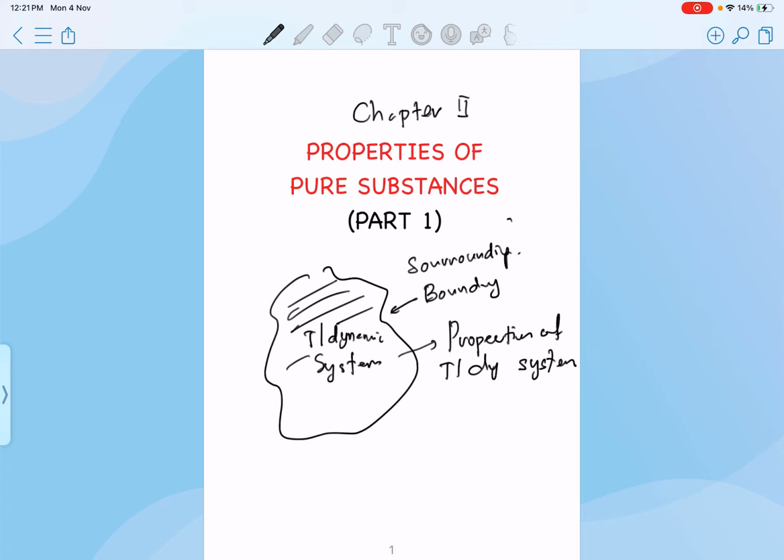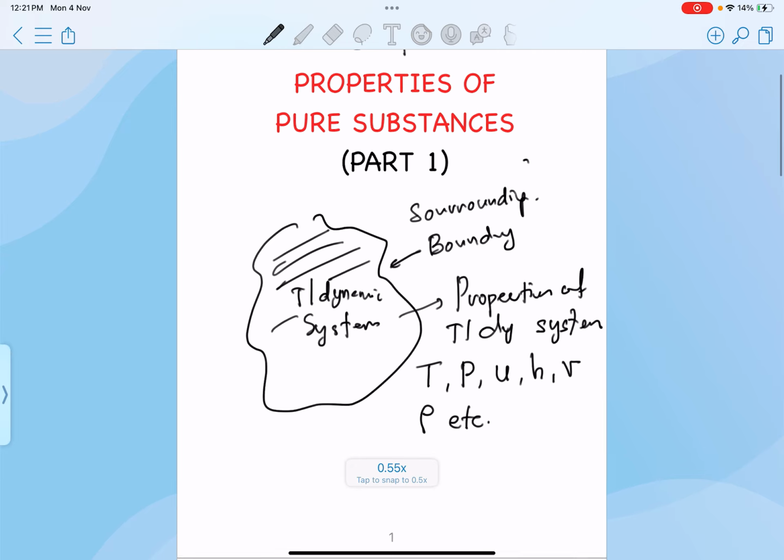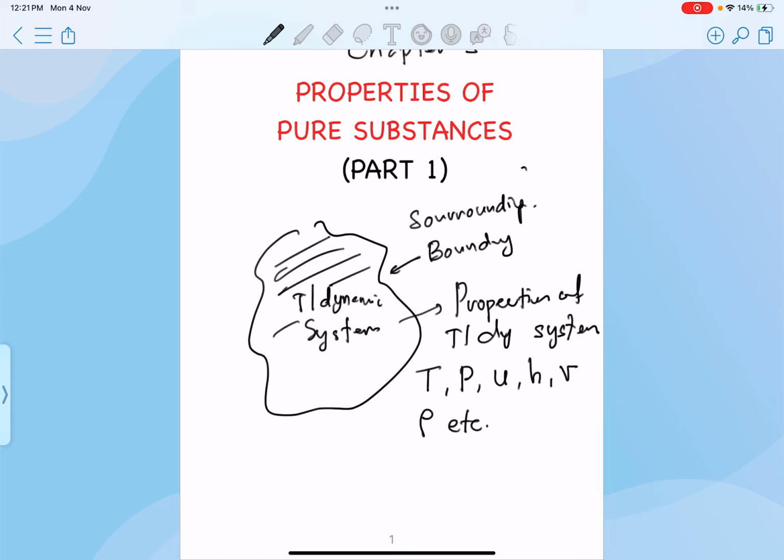The properties of thermodynamic system include temperatures, pressure, internal energy, enthalpy, specific volume, density, and etc. And then take a look at the title of this chapter. We're going to determine the properties of pure substance. And then you should ask yourself, what does pure substance mean?